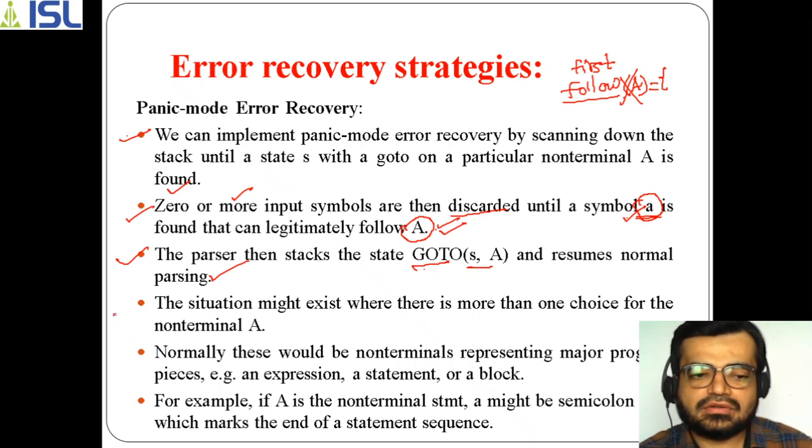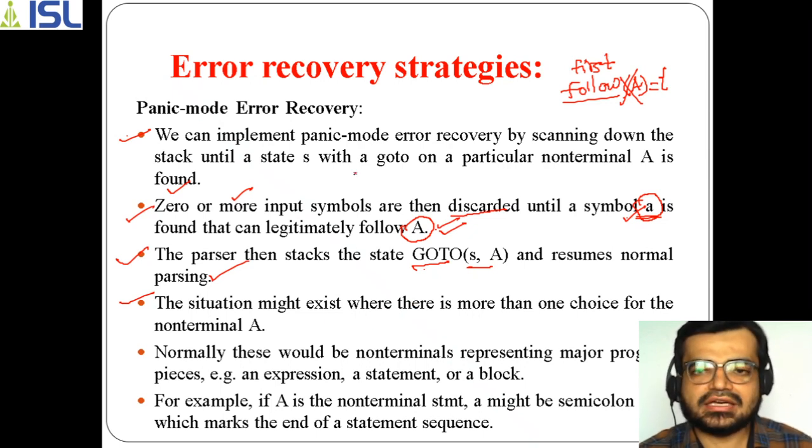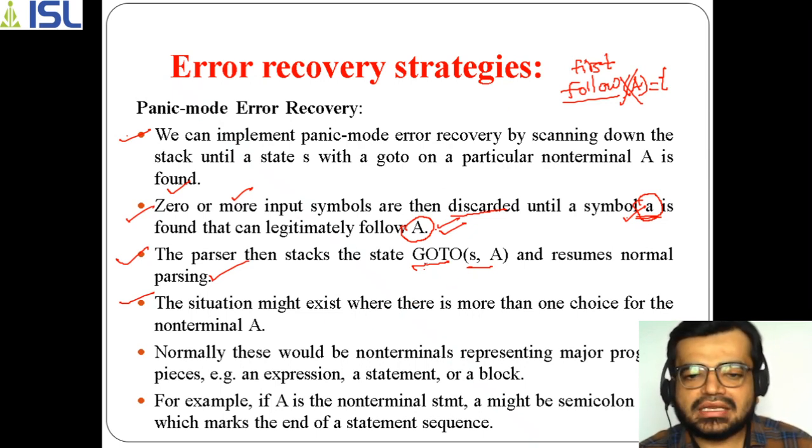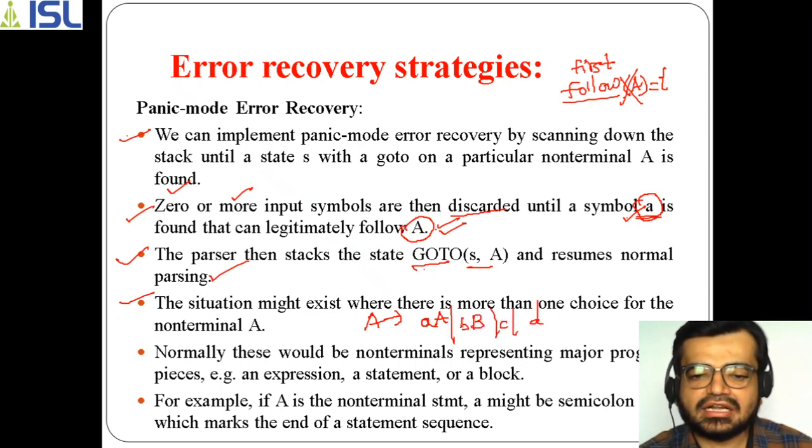In the next point, the situation might exist when there is more than one choice for the non-terminal A. Here the non-terminal A can have multiple productions. For example, you may have A, B, C, or D, so multiple productions are there, right?